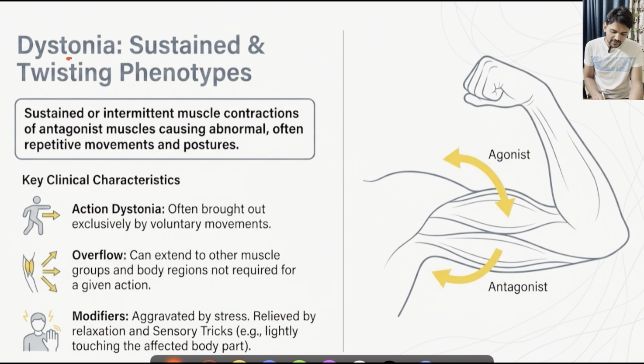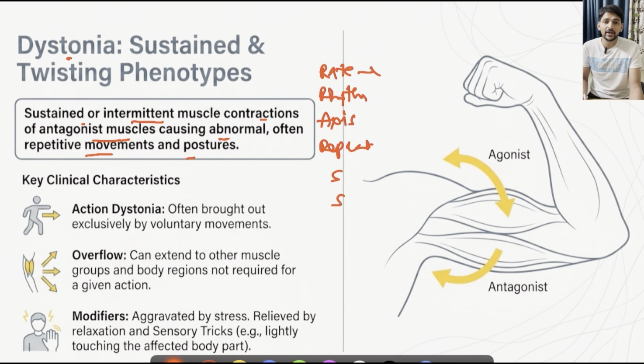So these are sustained intermittent muscle contractions of antagonist muscles causing abnormal, often repetitive movements or postures. So if you try to fit it into the mnemonic, that is rate, rhythm, axis, repeat, yes. So what will be the rate? Here, though it is a hyperkinetic movement disorder, it might appear slow because of the sustained contraction of the musculature. But still, we will consider it as the exception in hyperkinetic movement disorders. When it comes to rhythm, is it rhythmic?